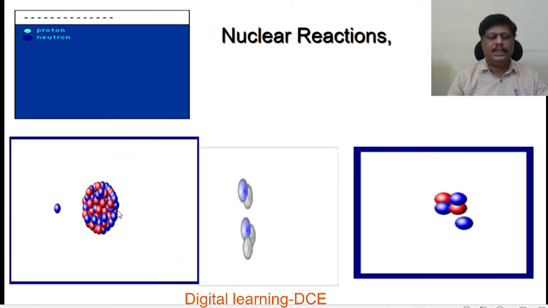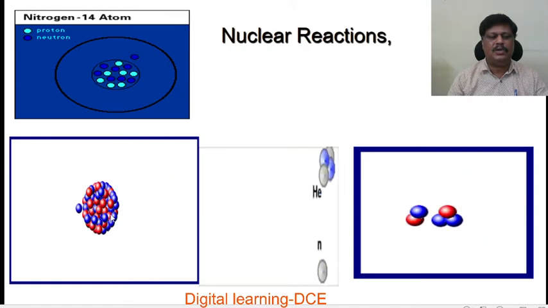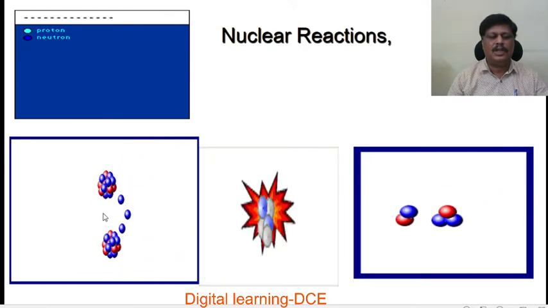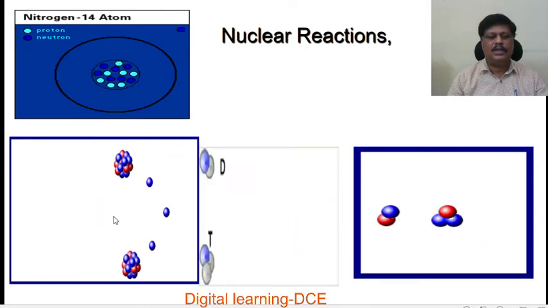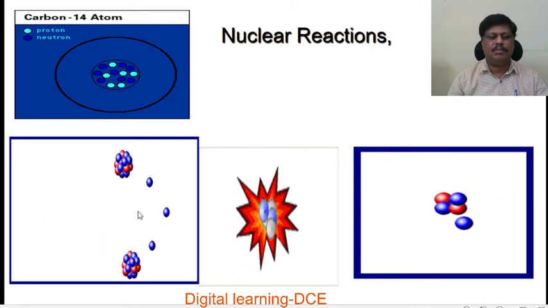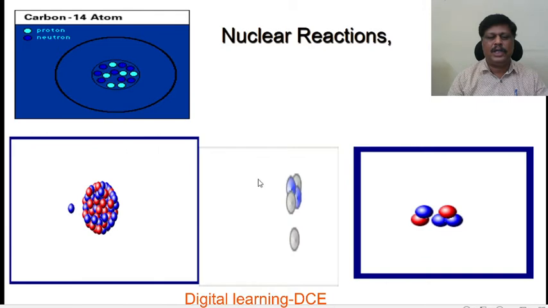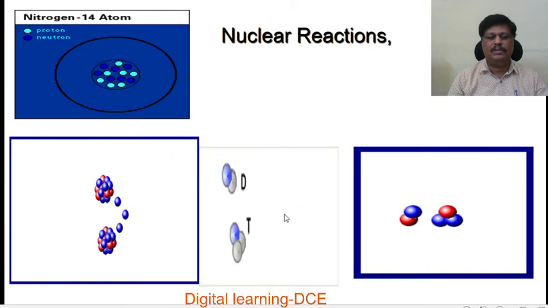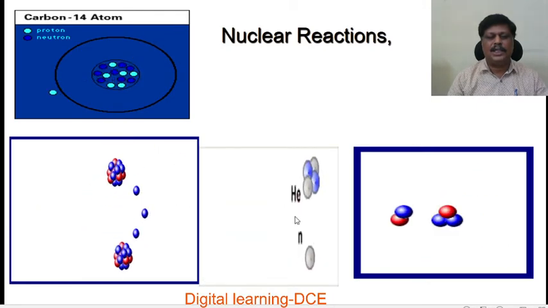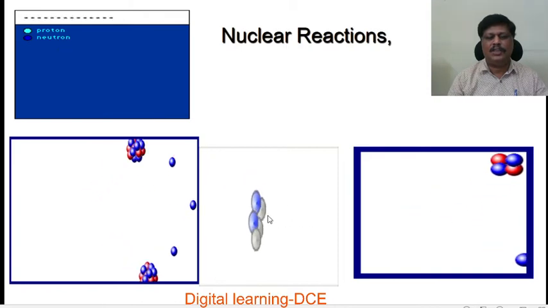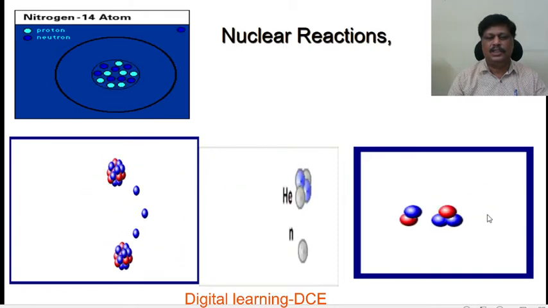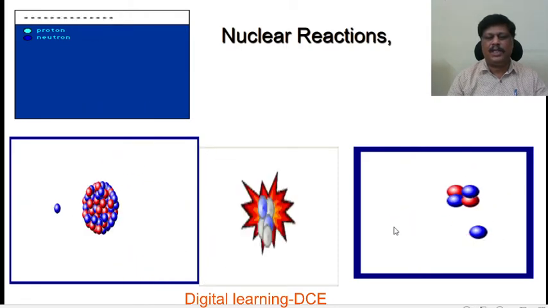So this is also an example of nuclear reaction, that is nuclear fission, how nuclear fission takes place. Nuclear fission is also an example of nuclear reaction and gives rise to energy. Here also deuterium and tritium combine to form a heavy nucleus with release of a large amount of energy, that is nuclear fusion. So this is another example.